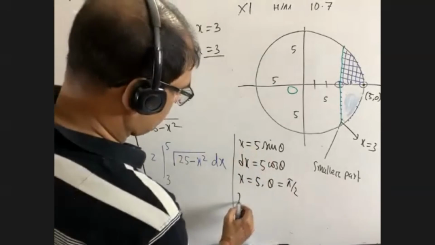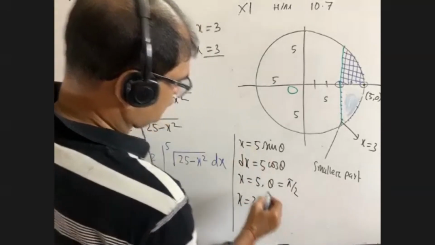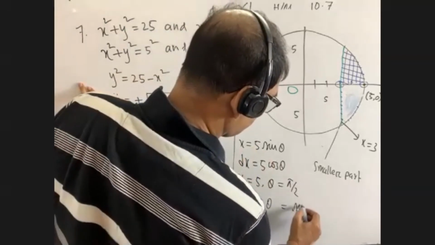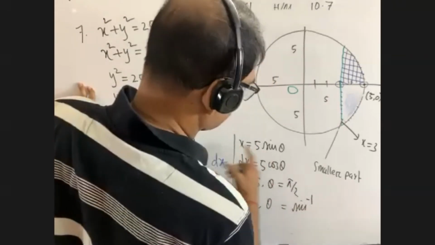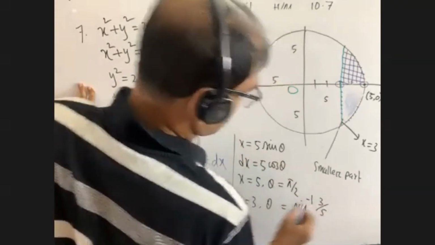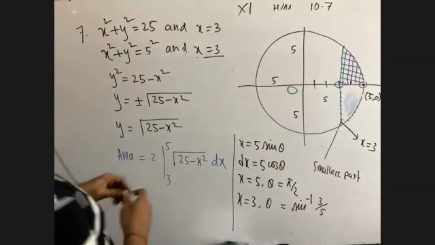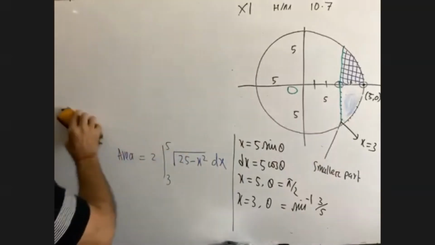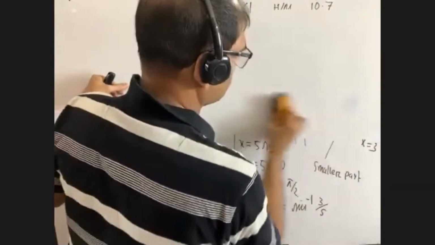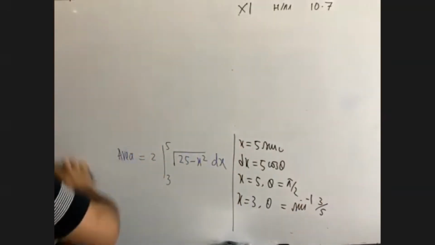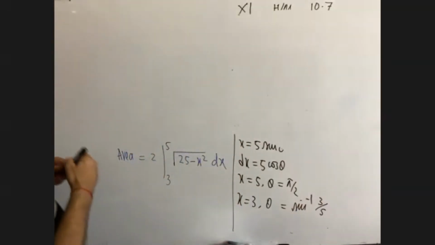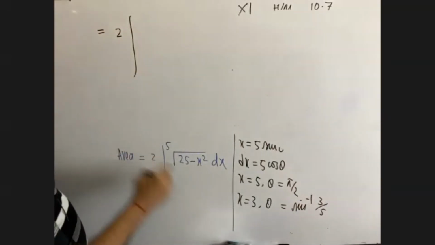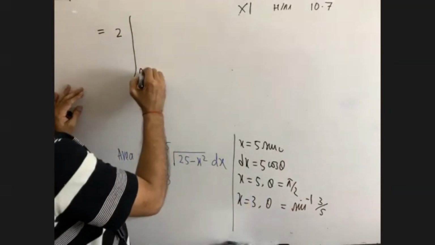When x equals 3, theta equals what? So we are getting theta equals sine inverse 3 by 5.